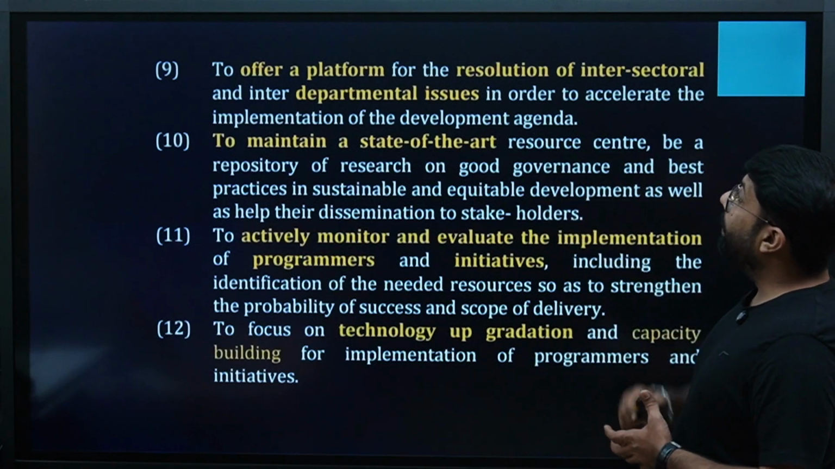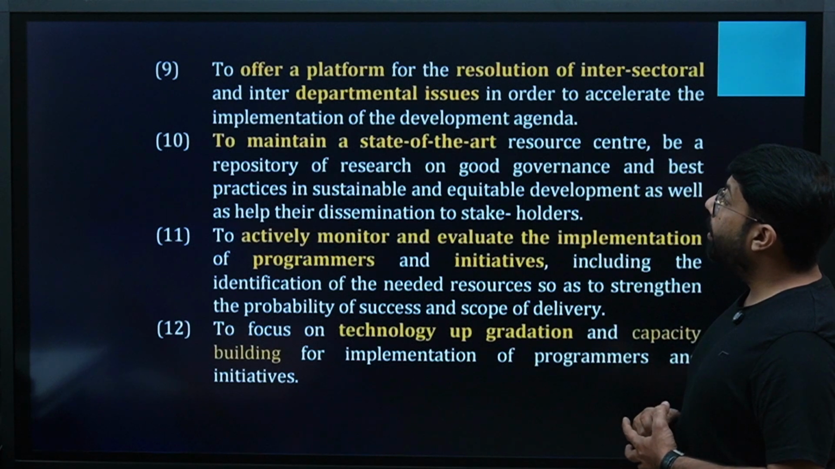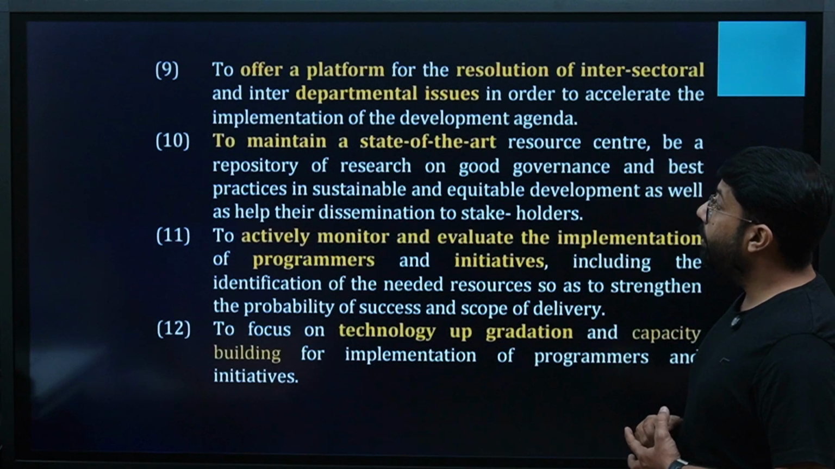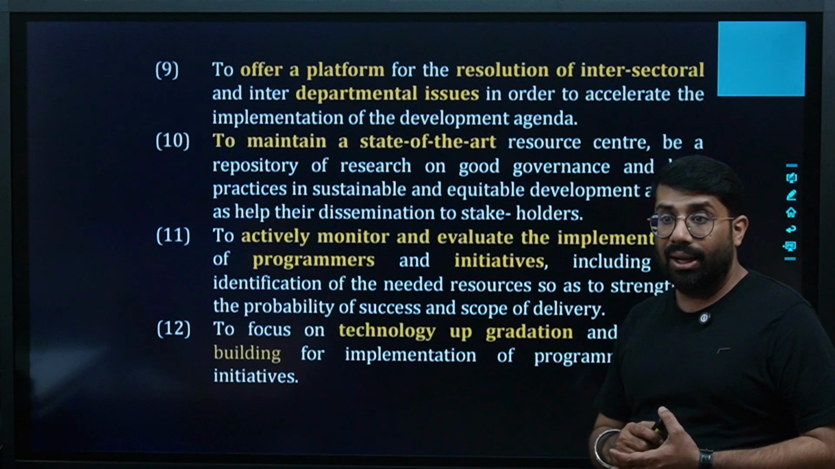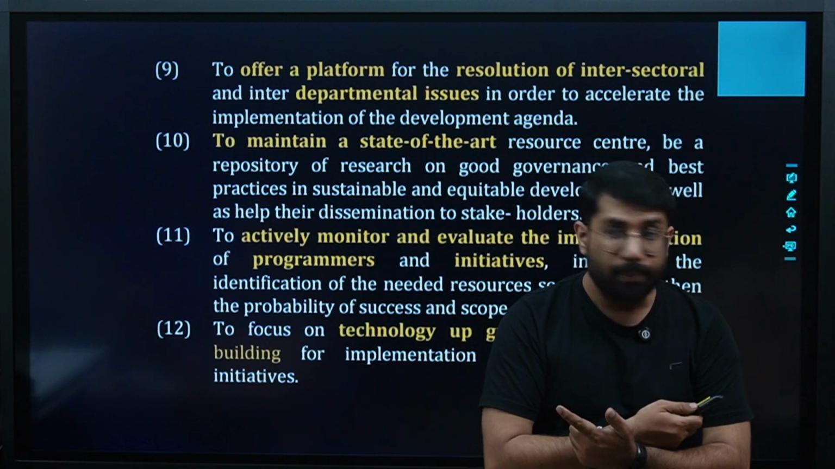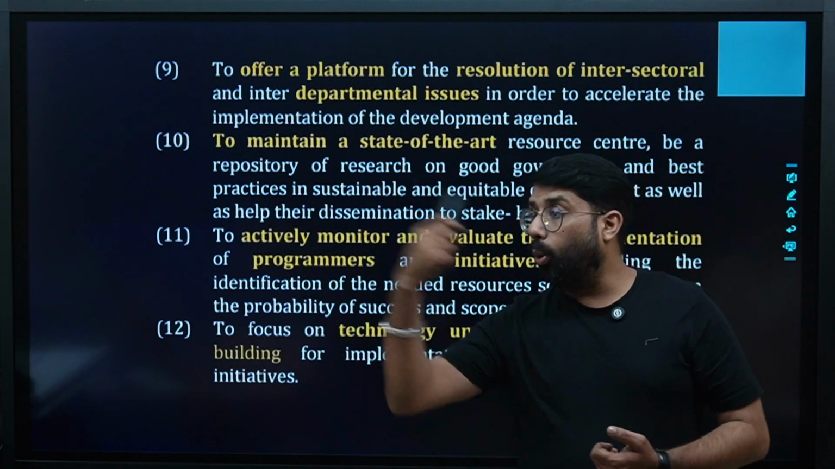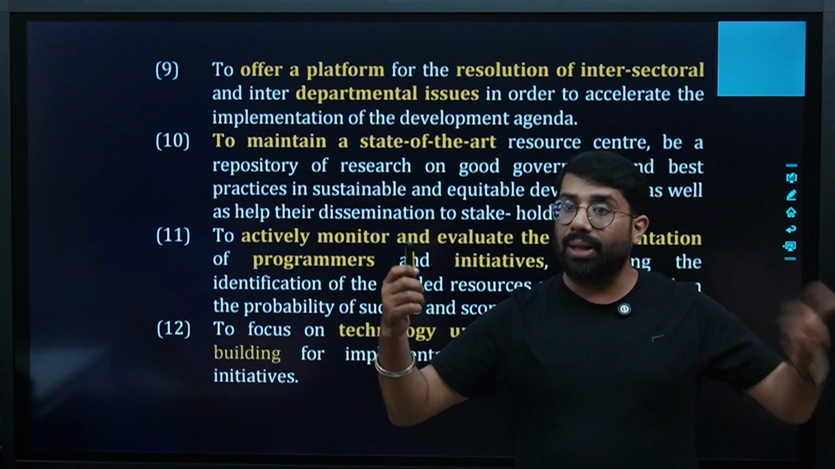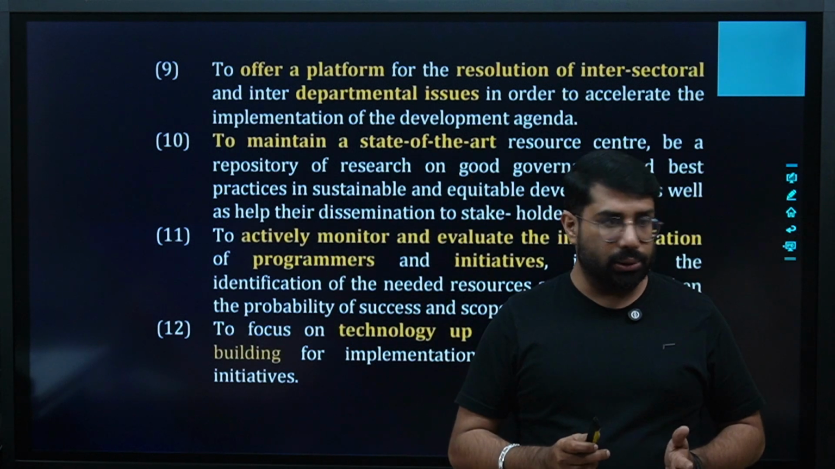The next is to offer a platform for the resolution of intersectoral and interdepartmental issues in order to accelerate the implementation of the development agenda. Work intersectors, work interdepartment, right? Understand how the working of one department is impacted by the other and try to solve those things, right?